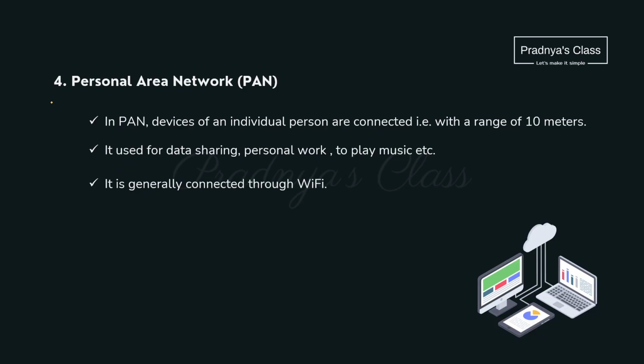Moving ahead to the fourth one, that is PAN, personal area network. When we connect the devices to each other within our home, it is an example of PAN. You can connect it through Bluetooth, USB or Wi-Fi. The range we can say is 10 to 15 meters. We may get a 2 marks question based on this topic. Now we know the types of network: LAN, MAN, WAN, PAN.